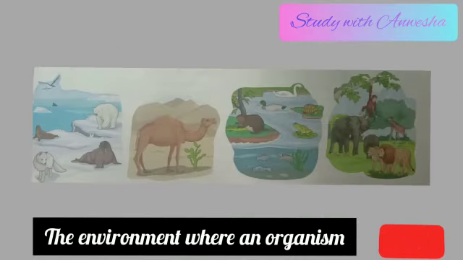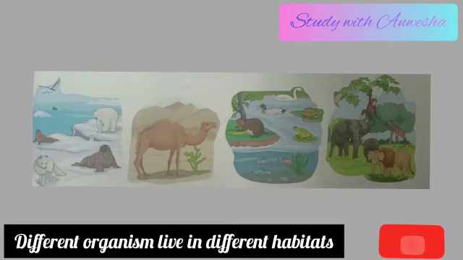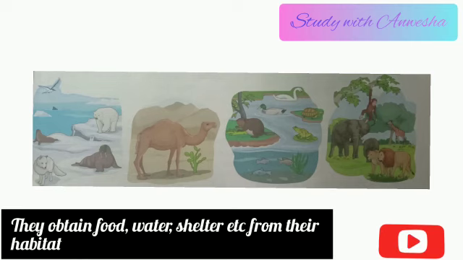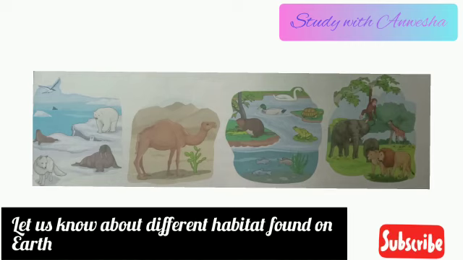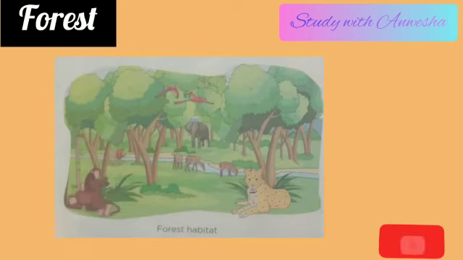The environment where an organism naturally lives and produces is called its habitat. Different organisms live in different habitats. They obtain food, shelter, air, and water from their habitat. Let us learn about the different types of habitat found on Earth.